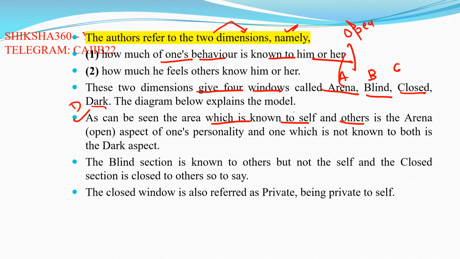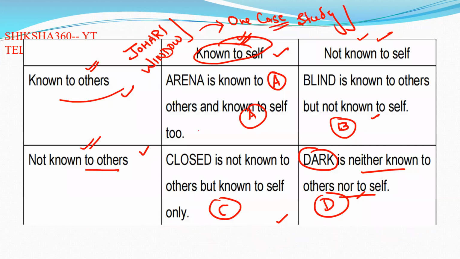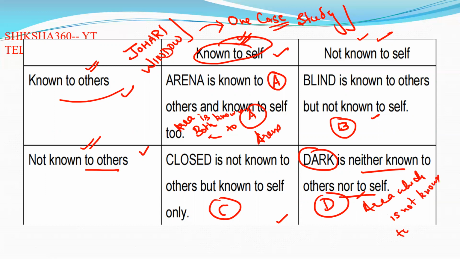As can be seen, the area which is known to self and others is the arena, the open aspect of one's personality. The area which is known to both leads to the open or arena, and the area which is not known to anyone leads to the dark area.